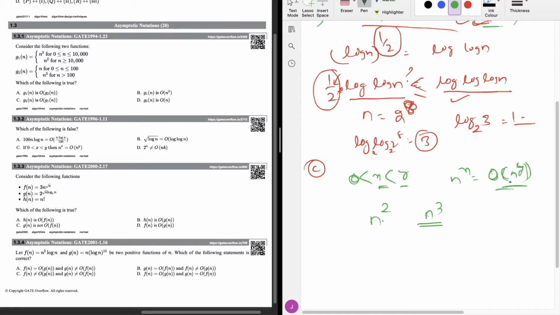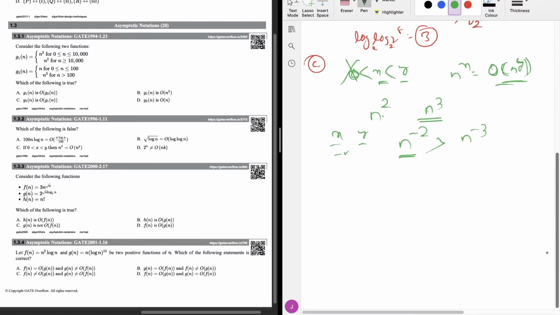Suppose this 0 is not given. Then the x and y values can be negative. If I write n power minus 2 and n power minus 3, among these two, n power minus 2 will be greater. So to specify everything, it is already given in the question that 0 is less than x and less than y. If it is not given, then this can't be always true. So you have to think about that also while attempting a question.